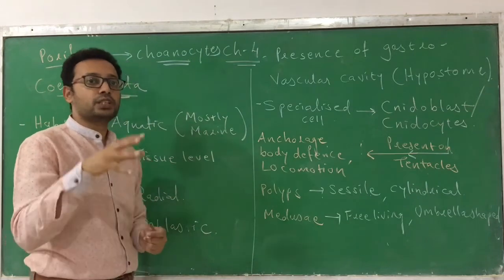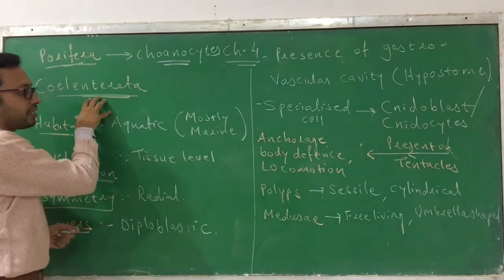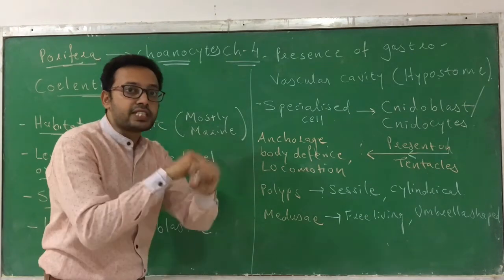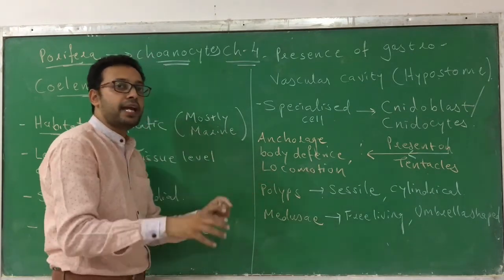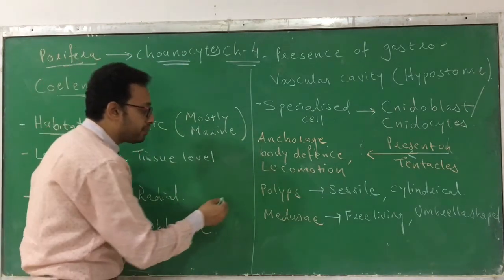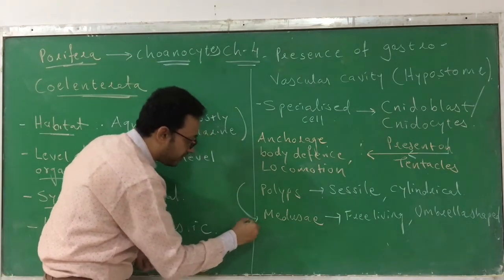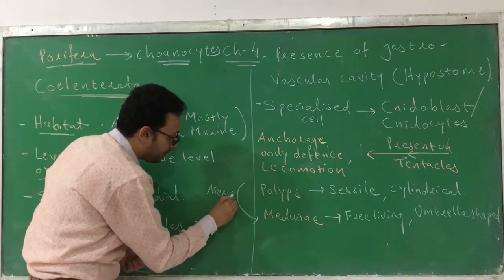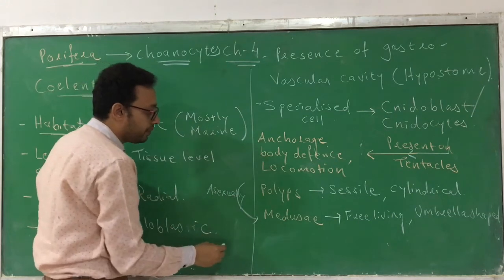Similarly, some animals in the phylum Coelenterata have two forms, polyps and medusae, which occur alternately. Polyps convert to medusae asexually. Remember how they convert? Asexually.